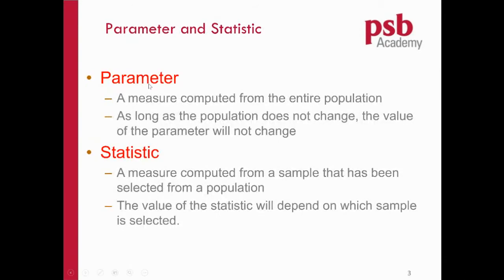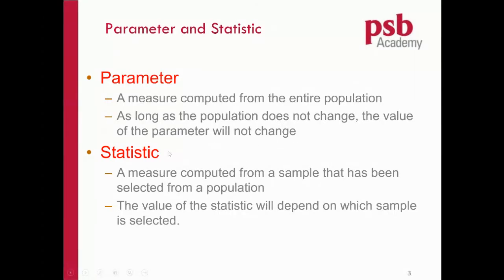These two are familiar to you. Parameter is a number you calculated from the whole population. So if the population is still this population, it won't change. For example, the average of the population, if the population has 1,000 people, the average will not change unless you change the population. There will be one more added in, or some people left the population. Otherwise, as long as the population does not change, the value of the parameter will not change.